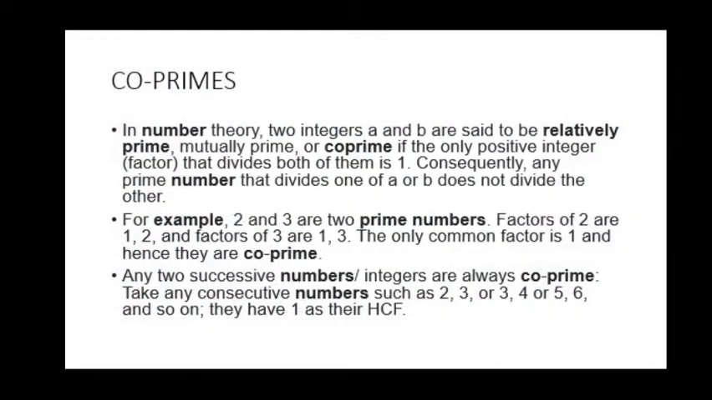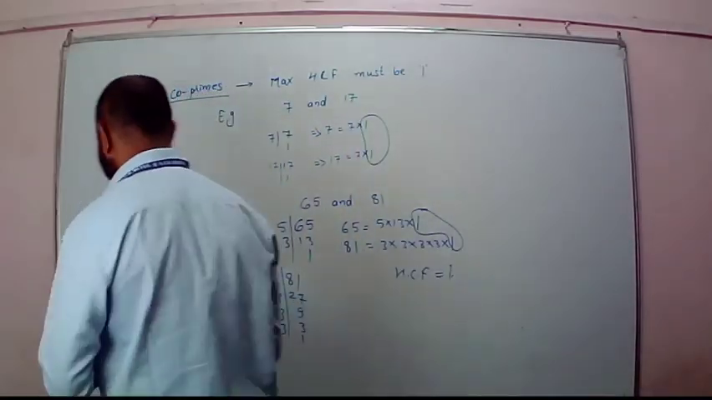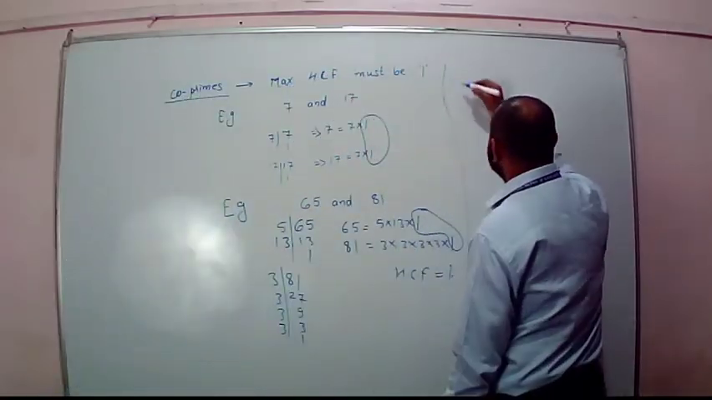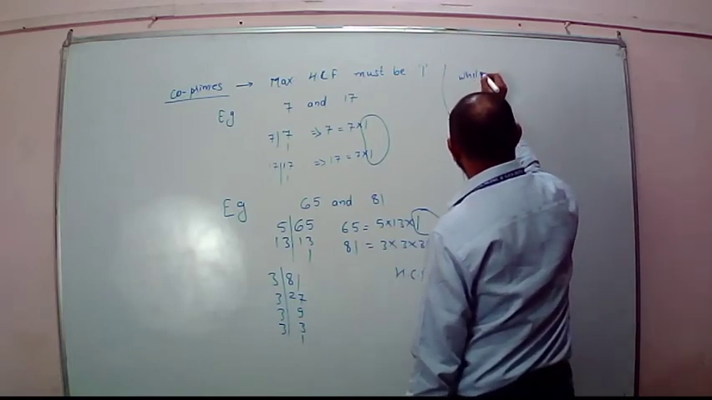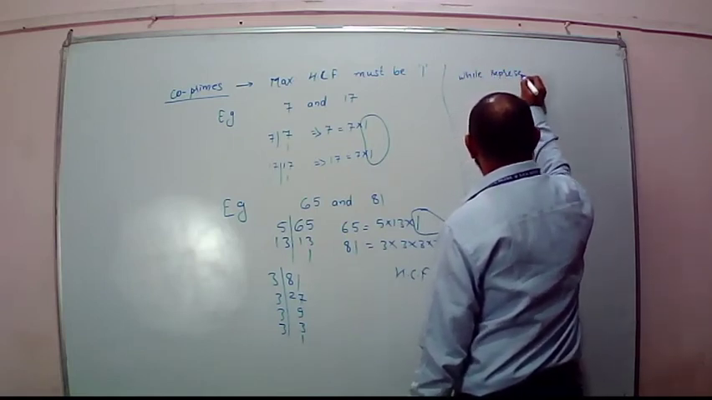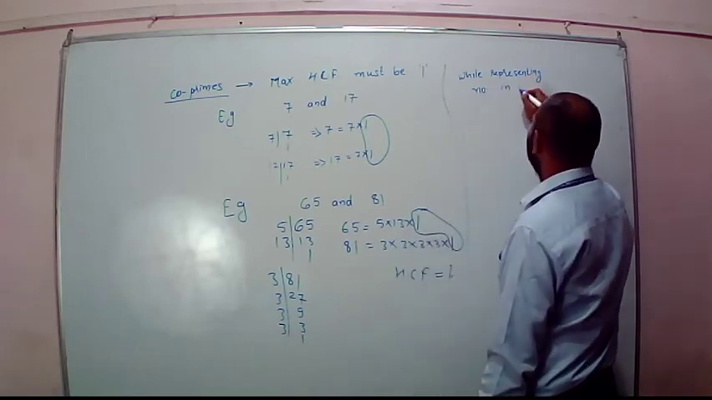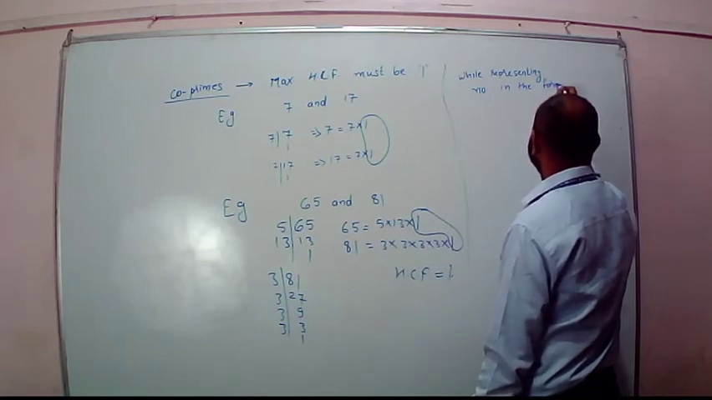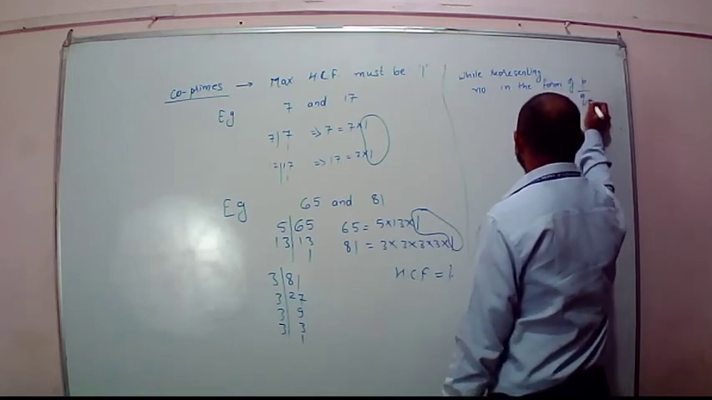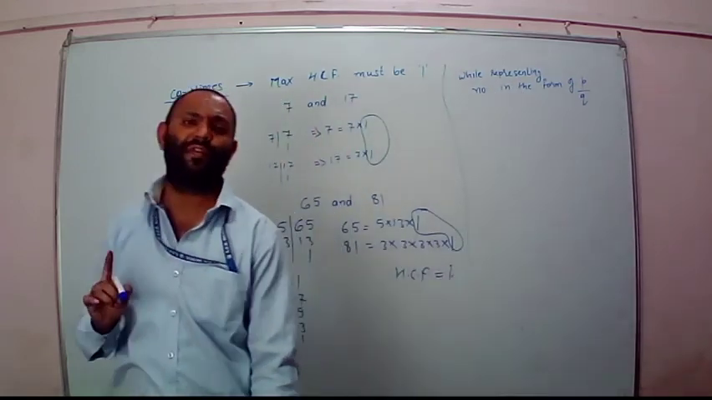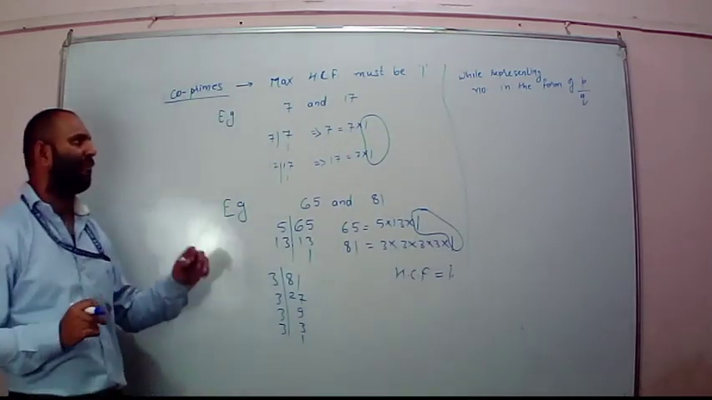So while solving exercise 2.3, you must know the condition of co-primes. And do remember, a rational number is one we can represent in the form of P upon Q. While representing a number in the form of P upon Q, you must remember a fact. And what is that fact?